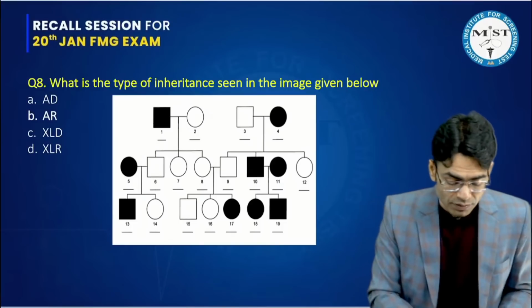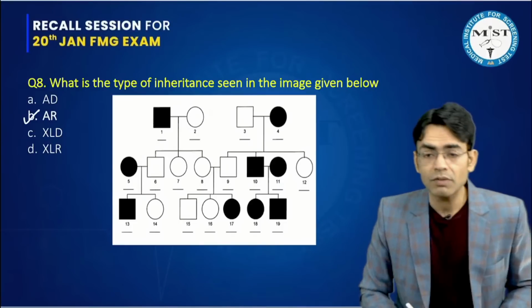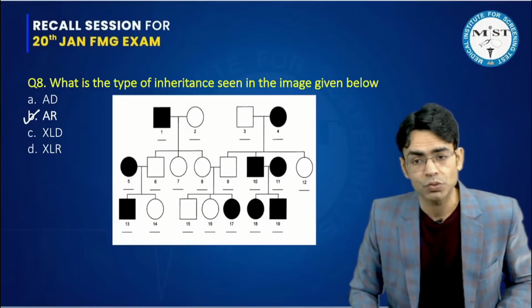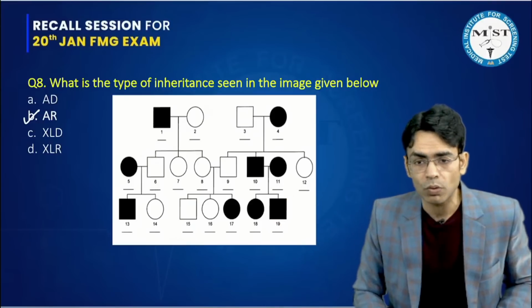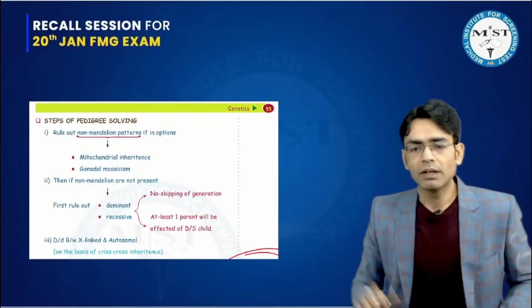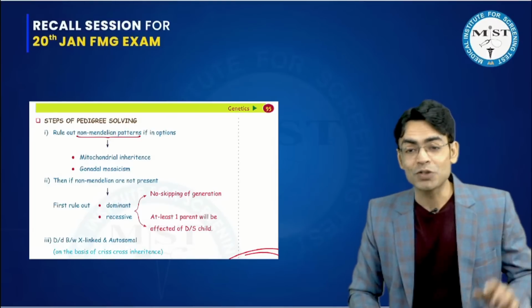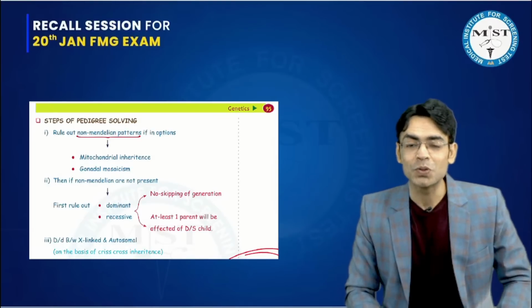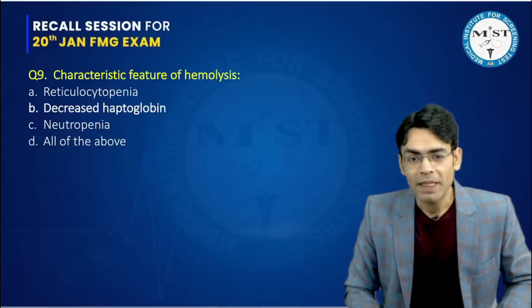So the correct answer for this question would be autosomal recessive, according to the pedigree sent to me by the student, that this is the pedigree which came. Okay, and we have discussed this thoroughly in the classes multiple times, and we have practiced also multiple times. So I hope this question must also be right for you people.